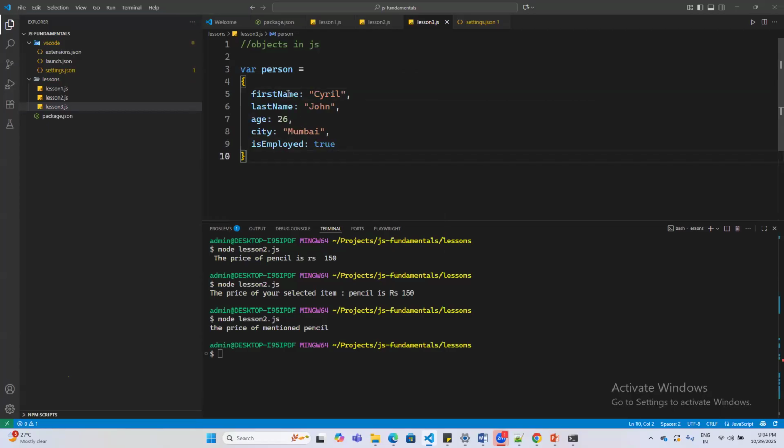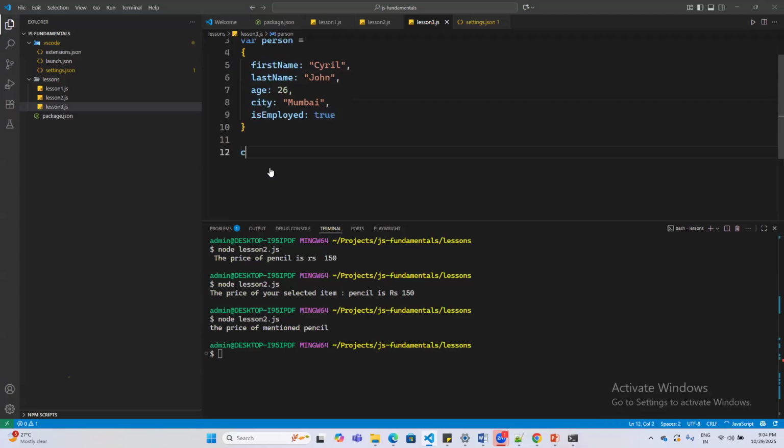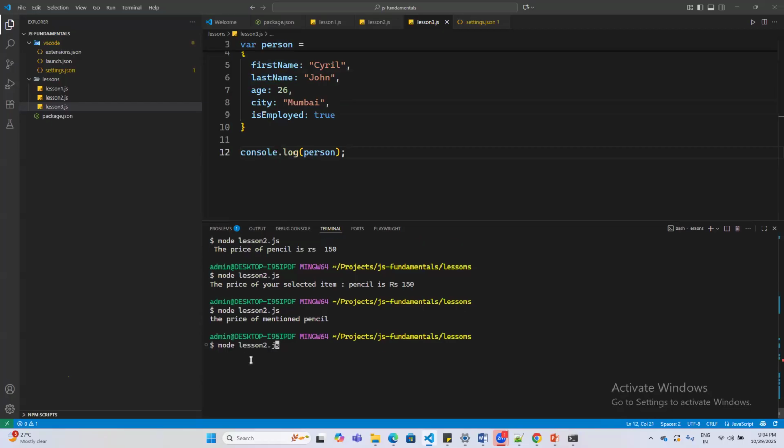So a person will have a first name, a last name, an age, a city, and whether is employed or not. And when I do console.log of this person, what will be the output of this console statement? Can any of you tell me? First name, last name, age 26, city Mumbai, is employed. All things, right?